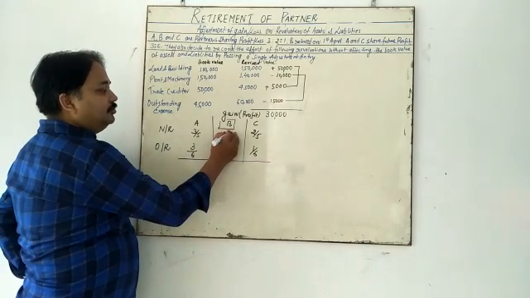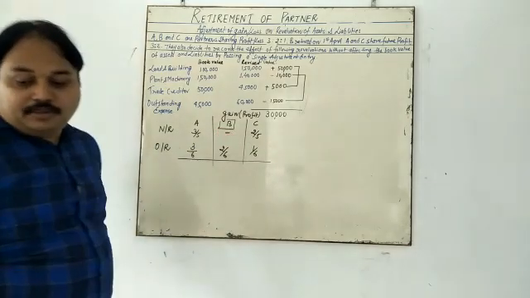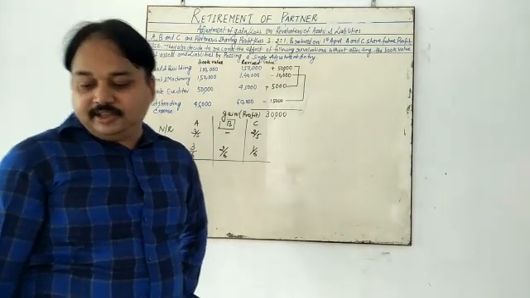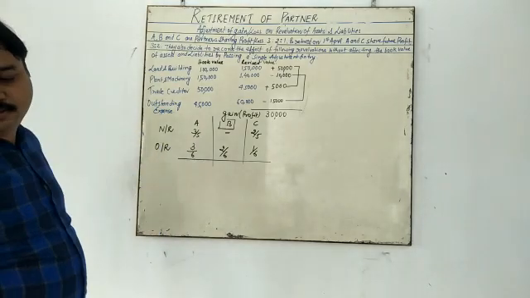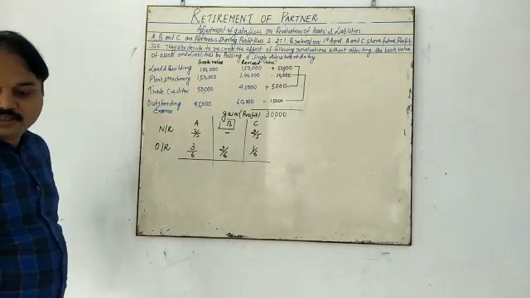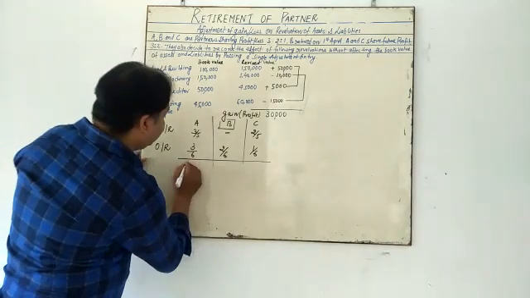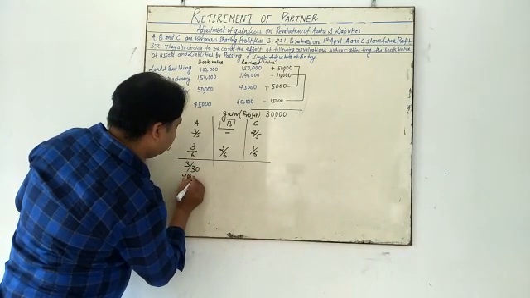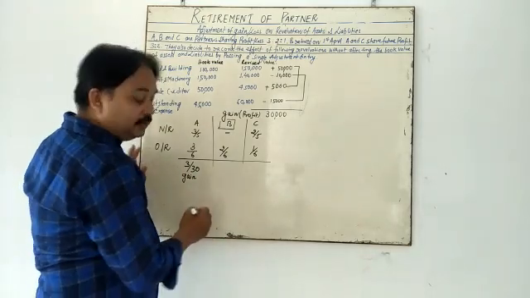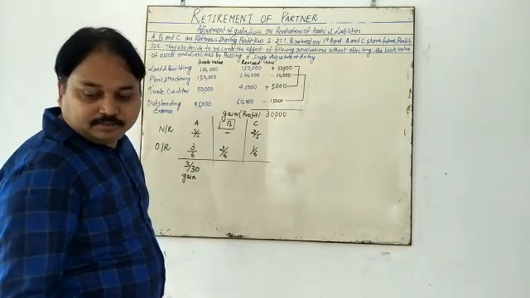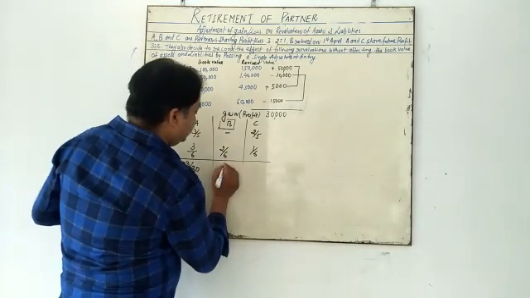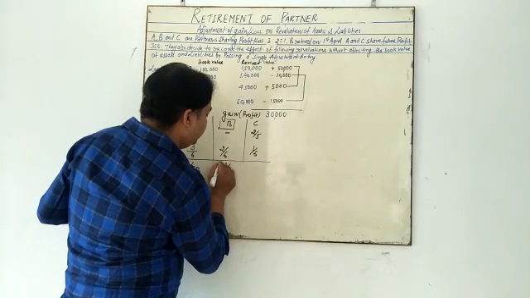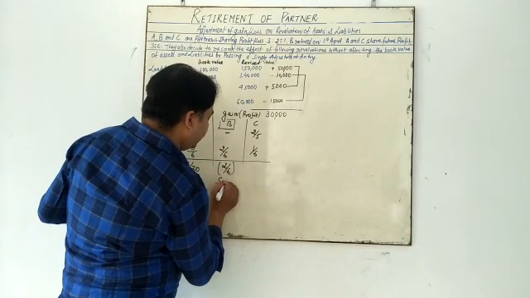My dear student, you observe that two partners are going to gain. The first partner is going to gain 3/30. A is the gaining partner. Here what you observe? -2. So you put it here -2 in brackets for sacrifice.